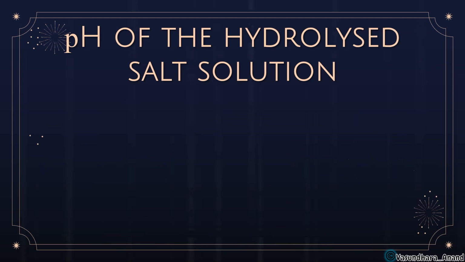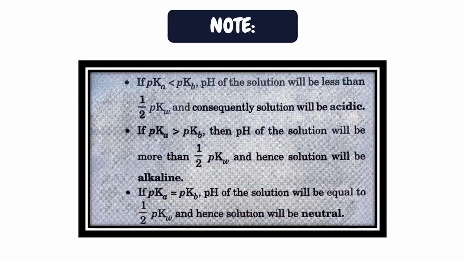So by this way, there is a conclusion that if pKa is less than pKb, pH of the solution will be less than half pKw, and consequently the solution will be acidic. Simple thing, if the pKa value is lower, then the Ka value will be higher, and if Ka is higher it will be acidic. Similarly, if the pKb value is lower, that means the Kb value will be high and hence the solution will be alkaline. If both Ka and Kb are equal, then the solution will be neutral. Clear?